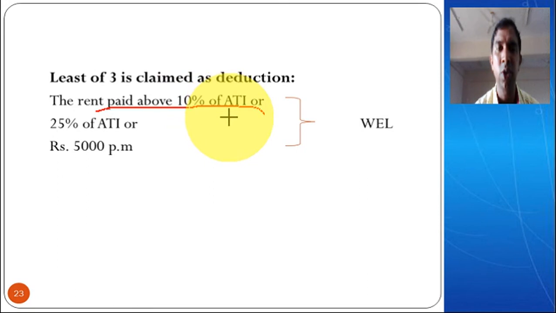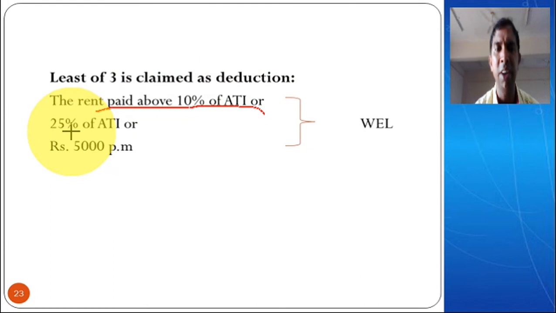So what is adjusted total income? Adjusted total income means the gross total income as reduced by long-term capital gain, short-term capital gain on which STT is paid, and also all the deductions from 80C to 80U except 80GG. You calculate the adjusted total income, calculate 10% and subtract it. Whatever amount you get, write it in the column.